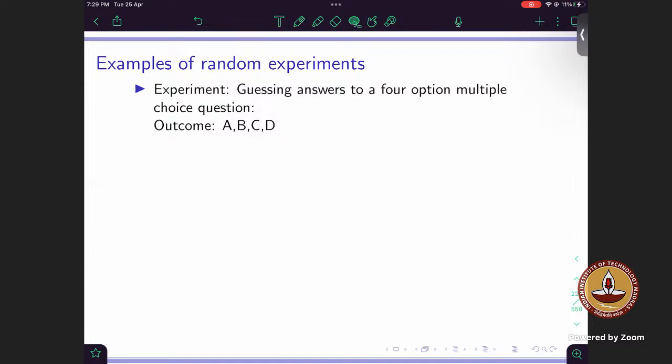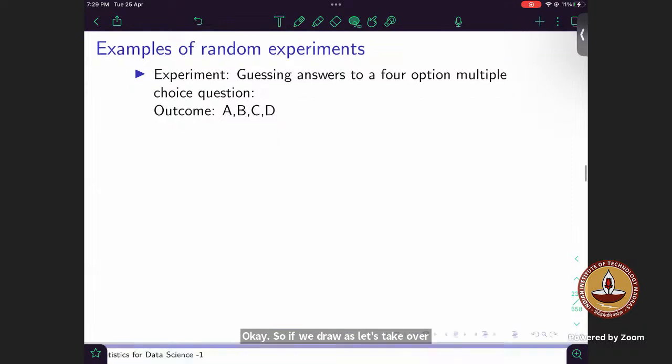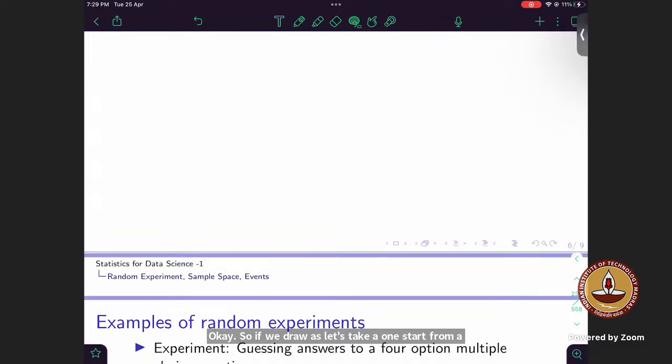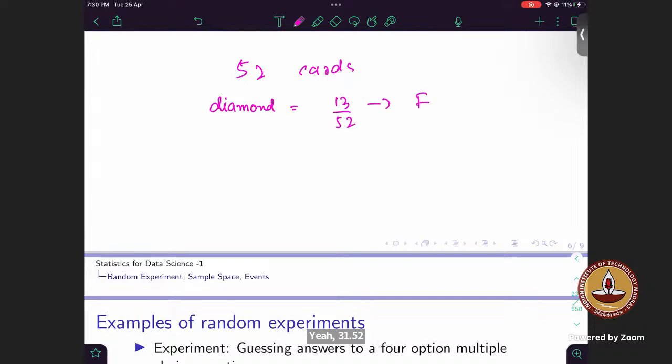Okay, let's start from a basic example. We have a deck of 52 cards, right? Suppose one card is drawn at random. What is the probability that it will be a diamond? Yeah, 13 upon 52. Basically, it is favorable outcomes over total outcomes, right? These are favorable, this is total.